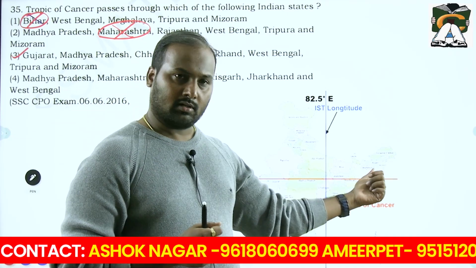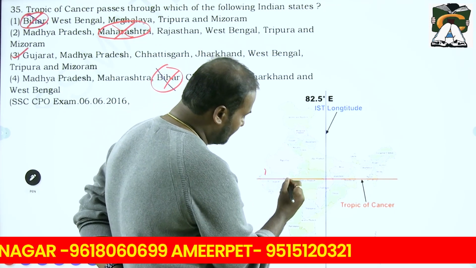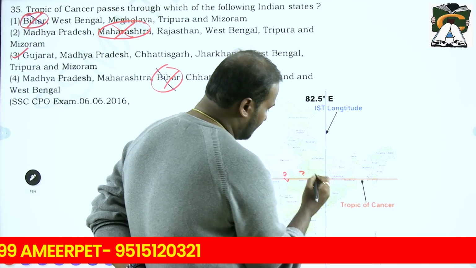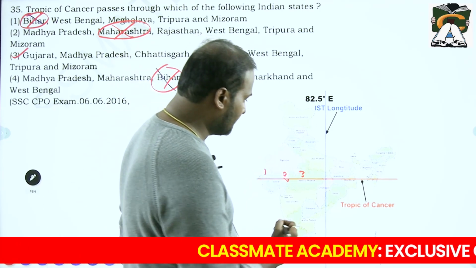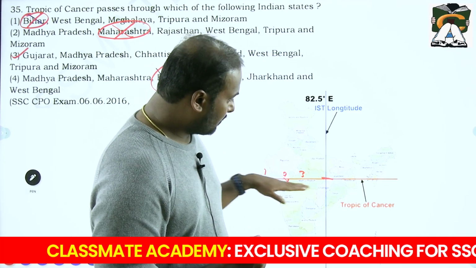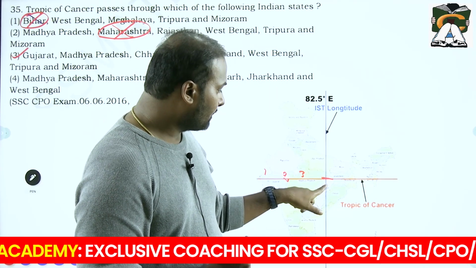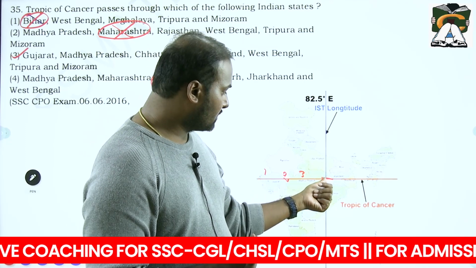See how the Tropic of Cancer runs; you can see a line. This is Gujarat, the first one. You can see a little bit of Rajasthan touching here, so this is the second state. Obviously Madhya Pradesh, it is dividing Madhya Pradesh into 2 halves. You can clearly see that, and some part of Chhattisgarh. It's very important because the Tropic of Cancer and the IST, the Indian Standard Meridian, meet near Chhattisgarh. There is a national park called Sanjay Gandhi National Park, where you can see here.